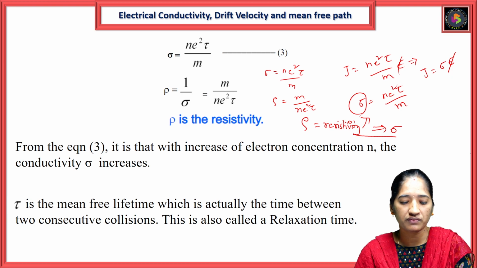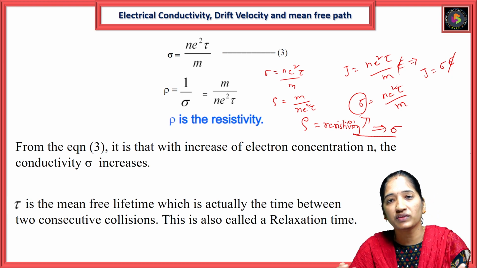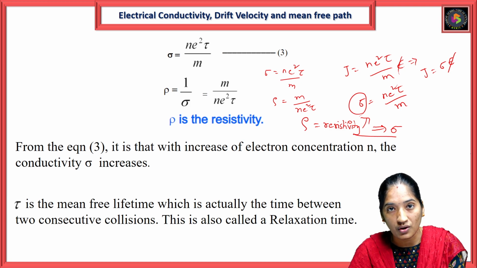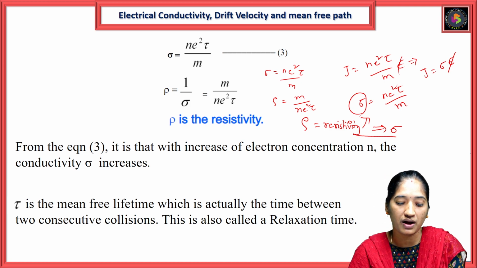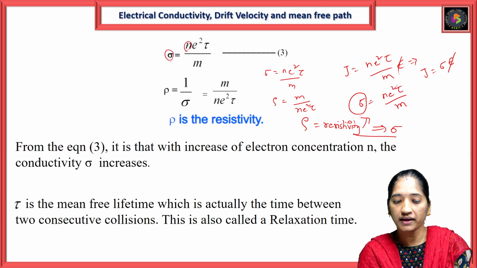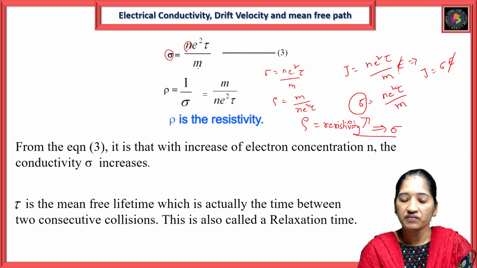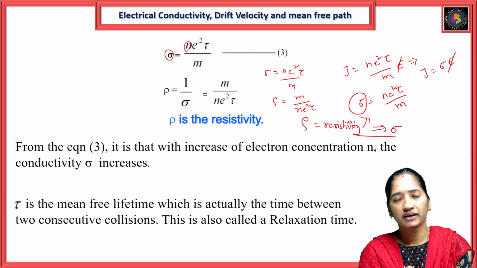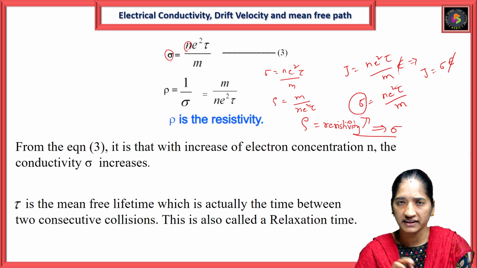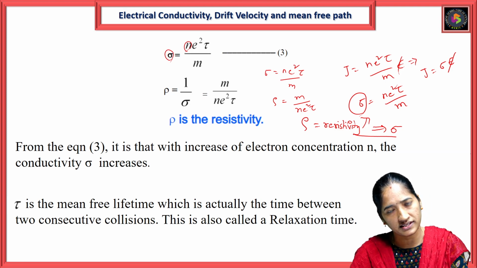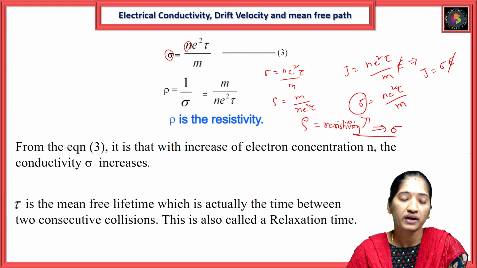From equation 1, we can conclude that with increasing electron concentration, the conductivity sigma also increases. In the equation for conductivity, sigma is equal to ne²τ/m. Here n is the electron concentration and sigma is the conductivity. Both are directly proportional, so when electron concentration increases, conductivity automatically increases.